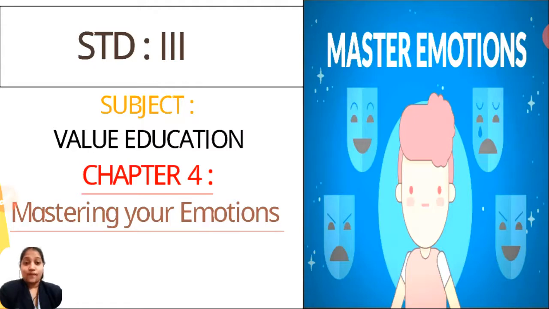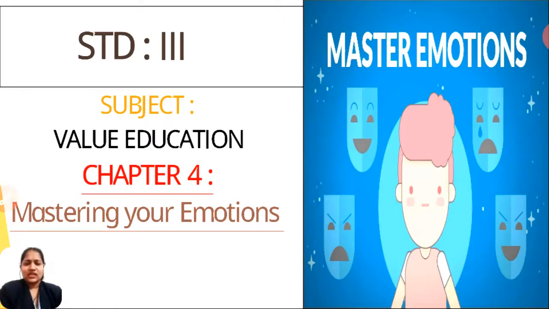That is all about chapter number 4, Mastering Your Emotions. I repeat, Mastering Your Emotions. So first of all, what are emotions? You can see here in the picture a boy surrounded by so many masks, each with a different expression.